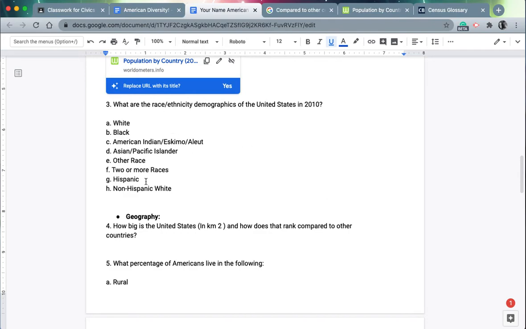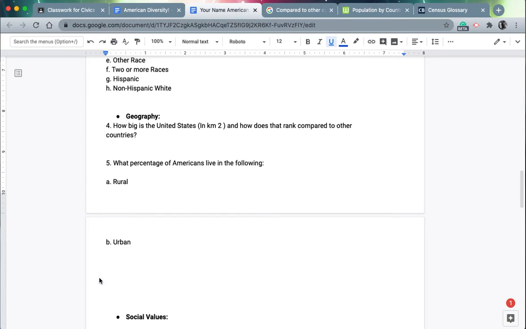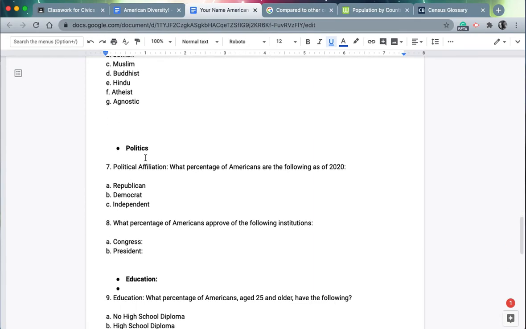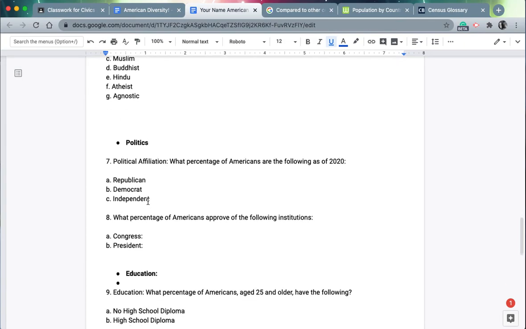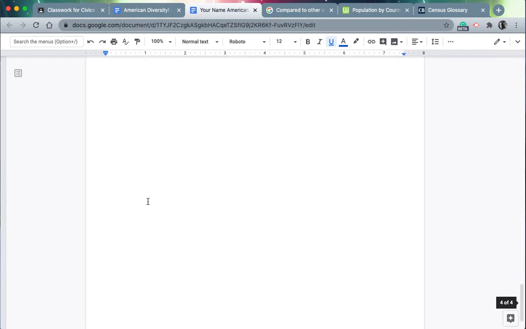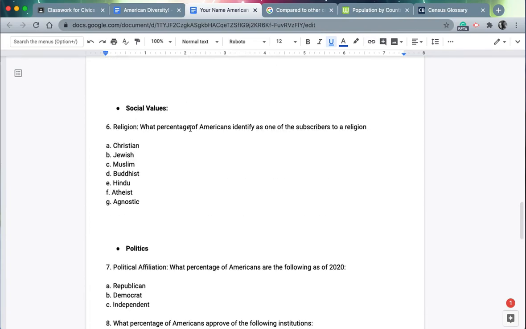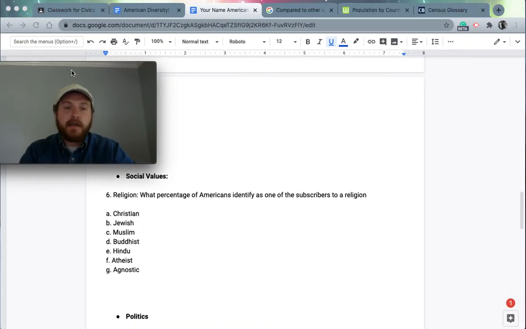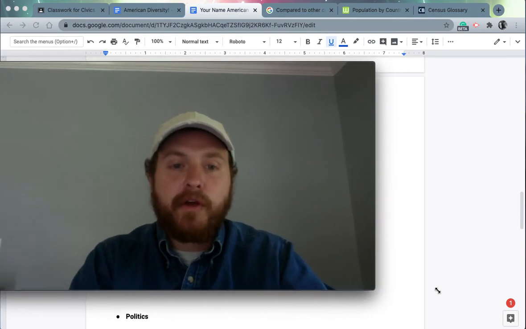For like number 3, we get into race. Then we start talking about geography, social values. All these things can be found on the internet. Really, you can look at Wikipedia to really help you out too. Politics, education, and then finally health. All right, so there's 10 questions in part 2. There are some that have multiple parts, as you'll see. And this is due on Thursday.